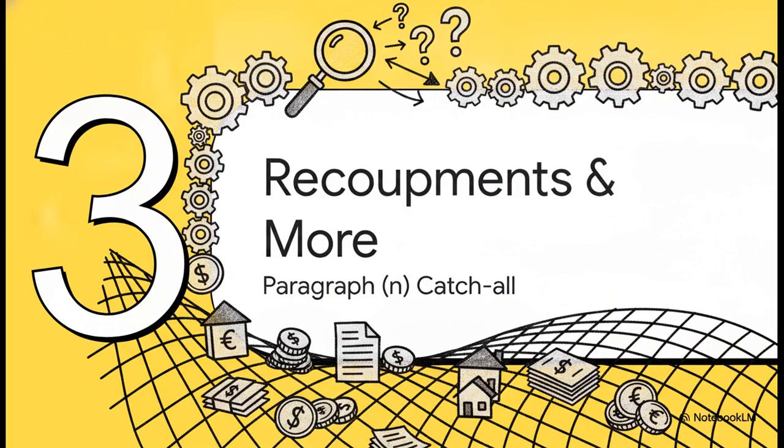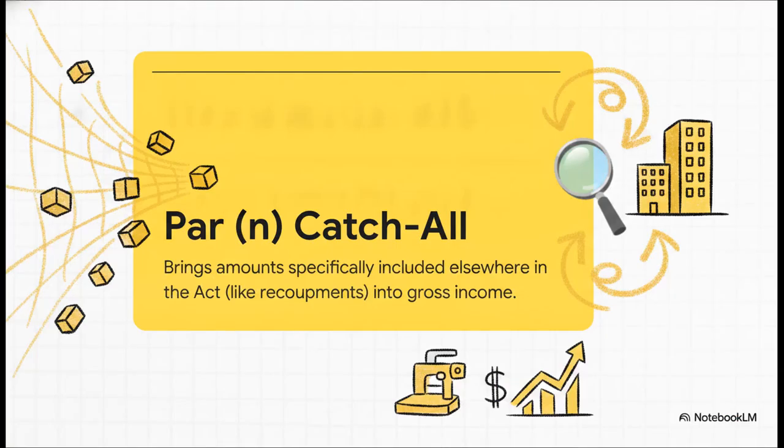All right, section 3, recoupments and other inclusions. Think of paragraph N as the ultimate catch-all net. If another section of the Income Tax Act points at an amount and says, hey, this must be included in your income, paragraph N is the actual mechanism that drags it into the gross income definition.